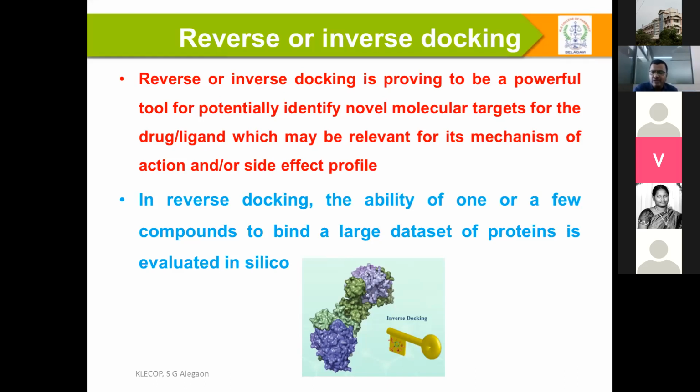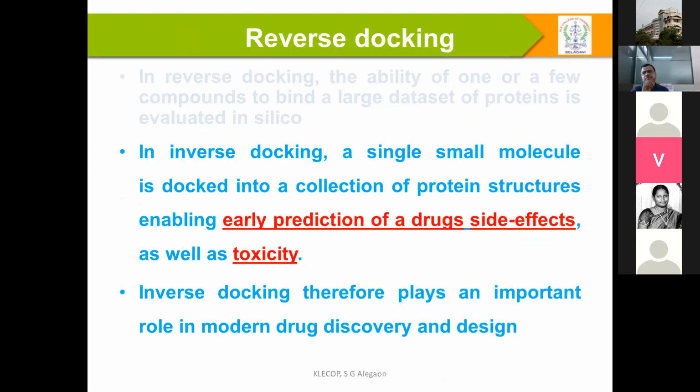There are so many docking programs. Reverse docking is nothing but taking only one compound or a few compounds and evaluating them against a bundle of different targets, like large molecules, or big molecules, usually called proteins.